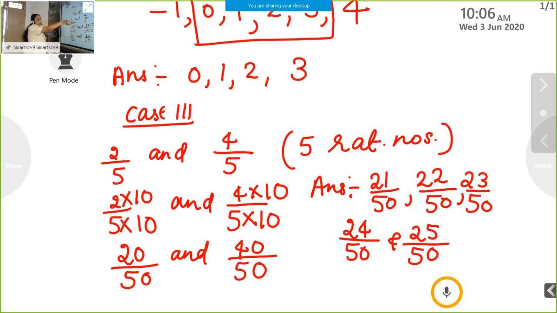So the first step is 2 by 5 and 4 by 5. Multiply both numerator and denominator with 10. So our numbers become 20 by 50 and 40 by 50. Then between 20 and 40, we can insert so many numbers. From that, you need to write only 5 rational numbers. Next one.